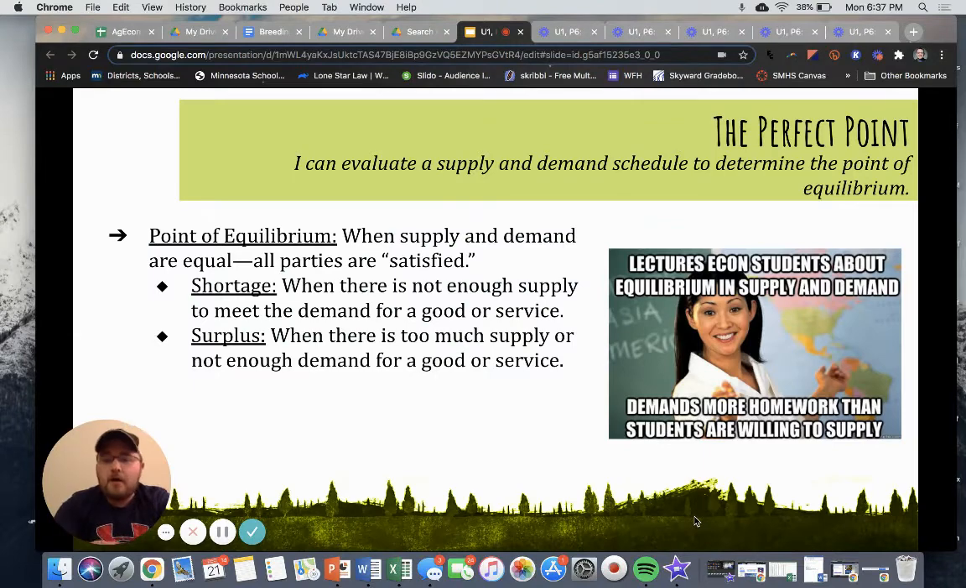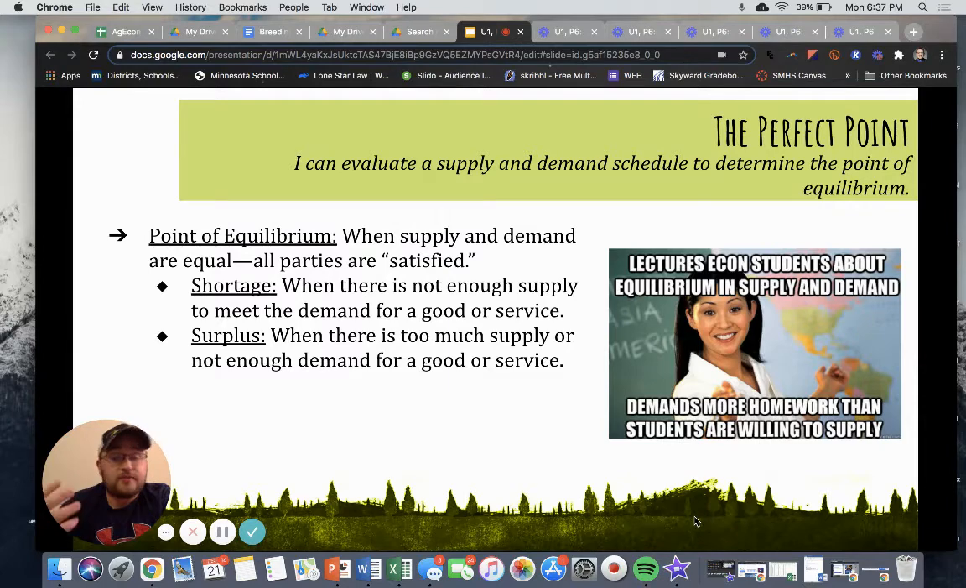But with supply and demand, the goal, however, is that we meet an equal point, right? And that's called the point of equilibrium. And this is when all parties are satisfied. So when we have the perfect amount of goods supplied and the perfect amount of people demanding that, there's no shortage or surplus available.